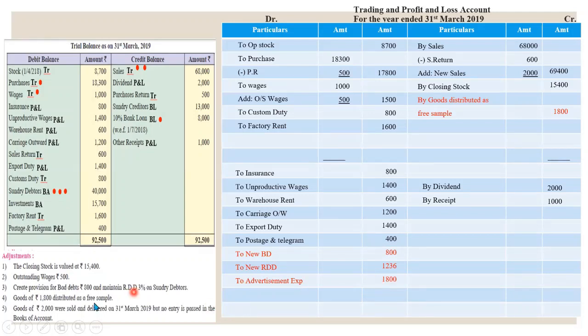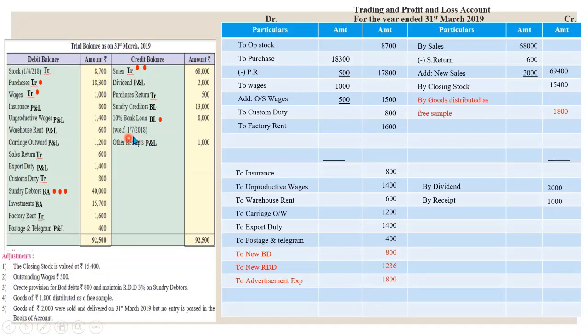Okay, so we are done with the adjustments here, but we have a hidden adjustment in our question and we have to solve this. We have taken bank loan of 10% from 1/7/2018. With effect from means we have taken this loan on 1/7/2018, so interest will be charged from 1/7/2018.